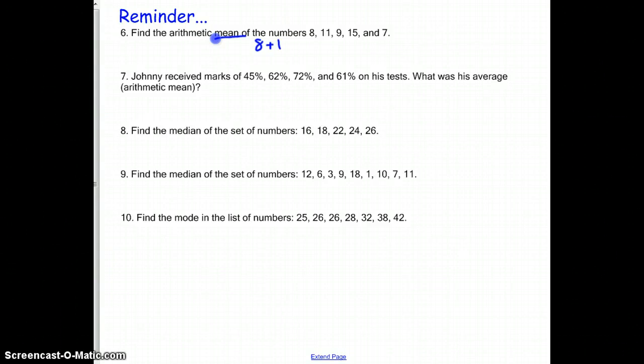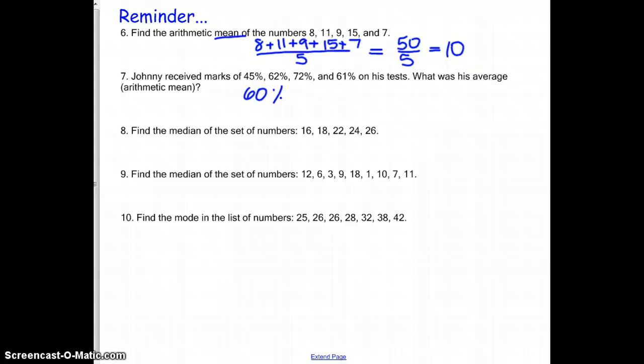So we'd add up all the numbers and then divide by how many numbers there are. So there's 5 numbers, so divide by 5, so that becomes 50 divided by 5, which equals 10. The next one, same idea, go ahead and try it on your own. So you should have got 60% for number 7.